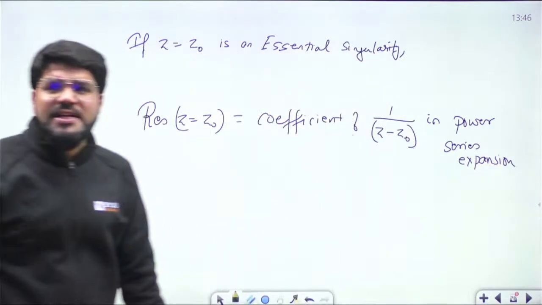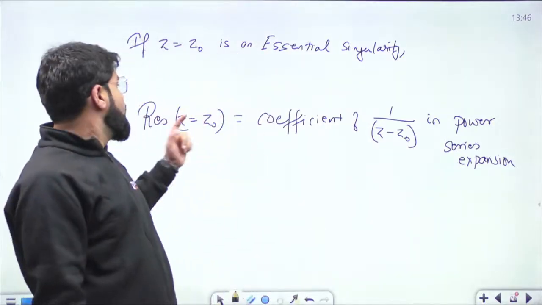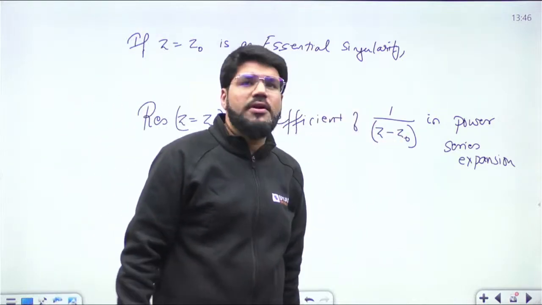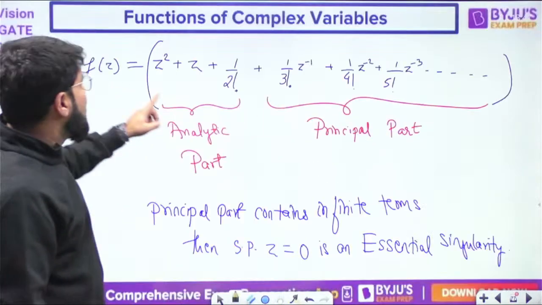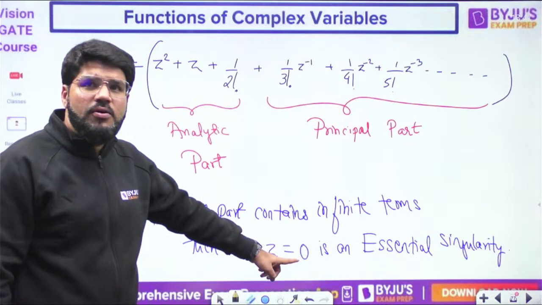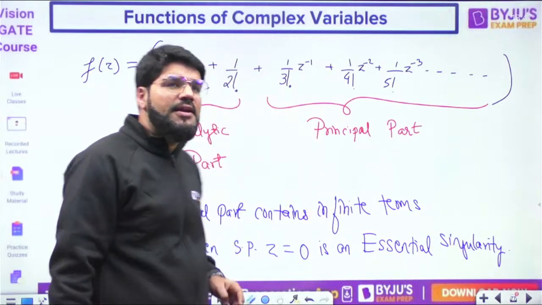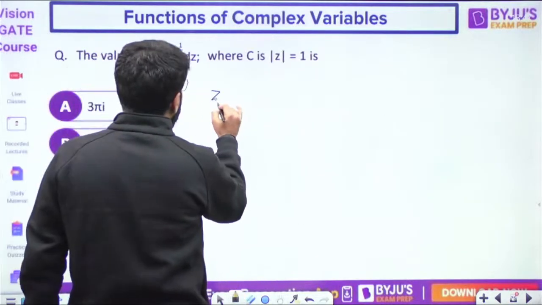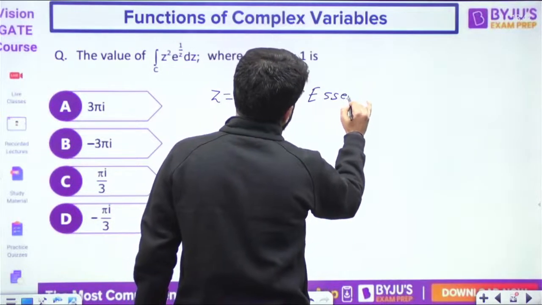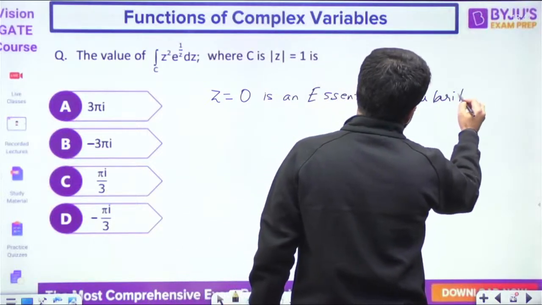Okay, so if you have an essential singularity, then the residue, I'm not deriving it again, not needed to derive, but the residue at z equal to z naught is given by the coefficient of 1 upon z minus z naught in the power series expansion. Okay, now here we understood that z equal to 0 was a singular point. And what type of singular point? Essential singularity it is, because the principal part contains an infinite number of terms. So here z equal to 0 is an essential singularity.